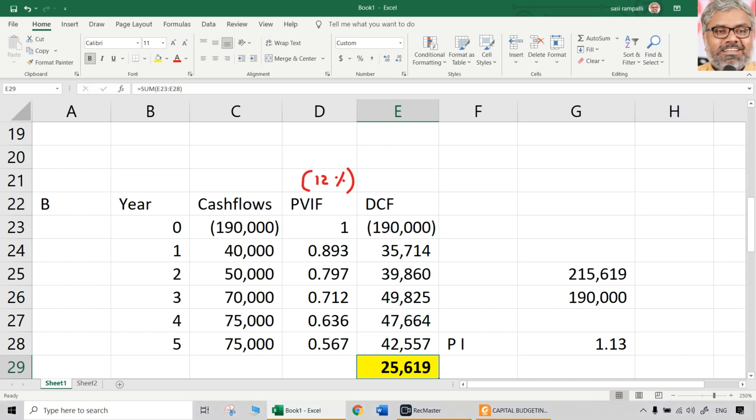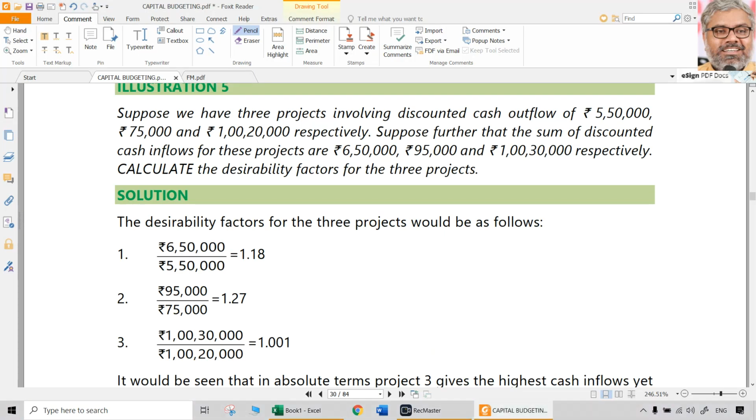If capital is unlimited or abundantly available, why should you spend less and earn less? You spend more and earn more. So if somebody asks a question, let us say a movie has to be made. Should I make a small movie or a big movie like Bahubali? Depends upon the money available with you, right? If you have 1,000 crores and you want to make a movie, make a Bahubali. Why do you make 20 crores small movies? Not required. Of course, they may give some return, but those may be small returns.